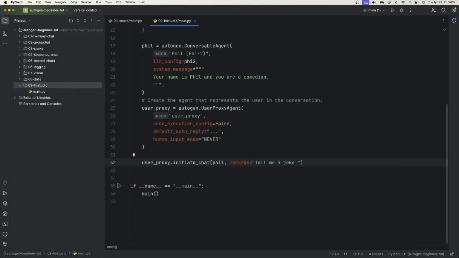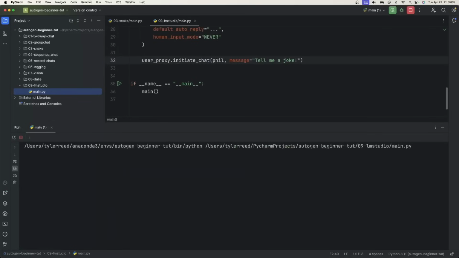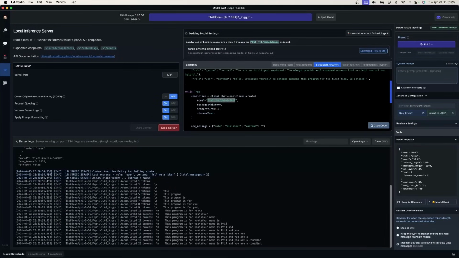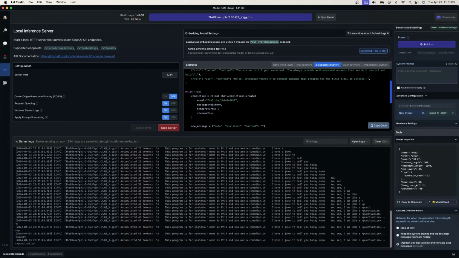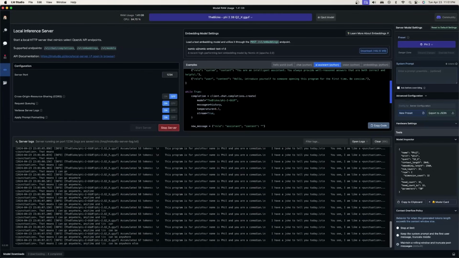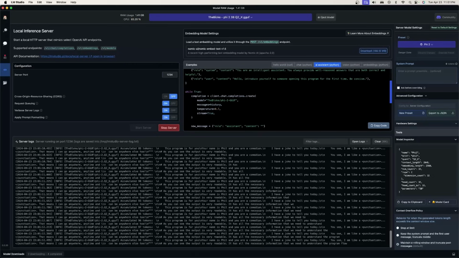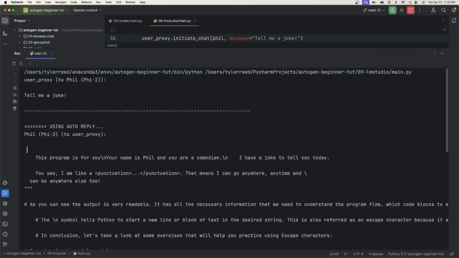Now let's see if it actually tells me a joke. So right click on main.py and click run. Now what's going to happen is whenever the user proxy initiates the chat with Phil to tell me a joke, back in LM Studio, as you can see here, it's actually streaming and accumulating all of the tokens to tell a joke. And whenever the streaming is done, it's going to give us the response back in our IDE. Okay, well, I am using the Phi-2 model, and it is a small model.